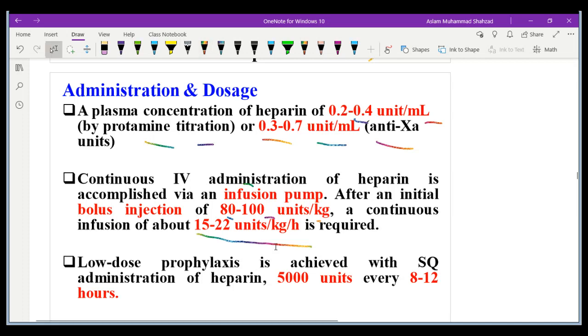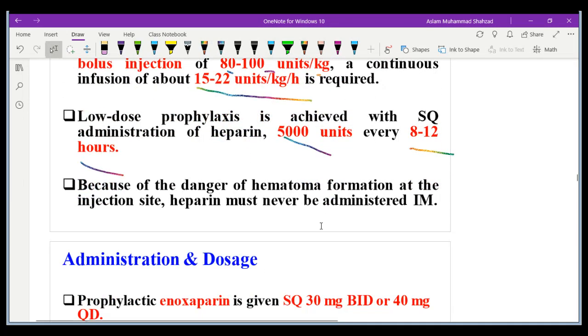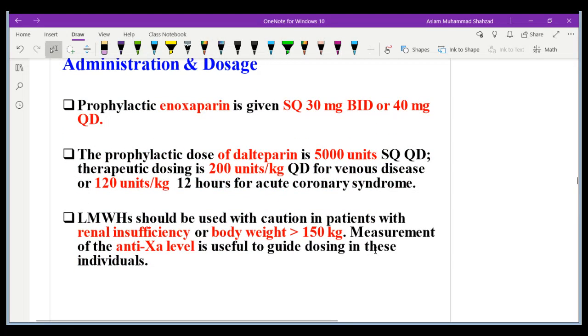Low dose for prophylaxis can be given subcutaneously, 5000 units every 8 to 12 hours, if the patient has chances of thrombus formation. Because of the danger of hematoma formation at the site of injection, heparin is never administered intramuscularly. So it can be given subcutaneously.